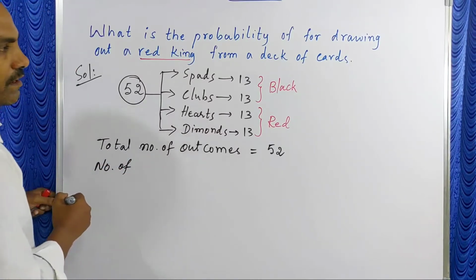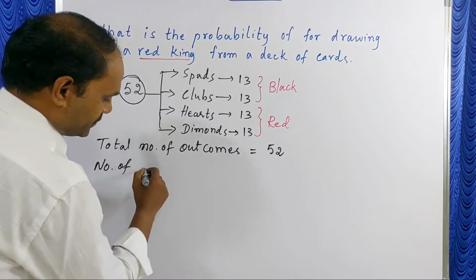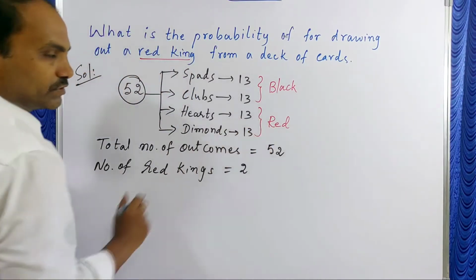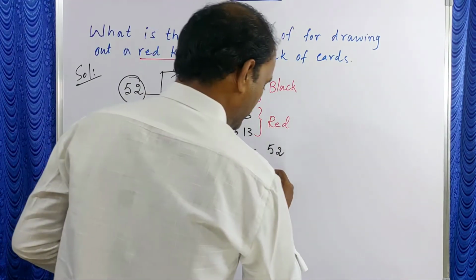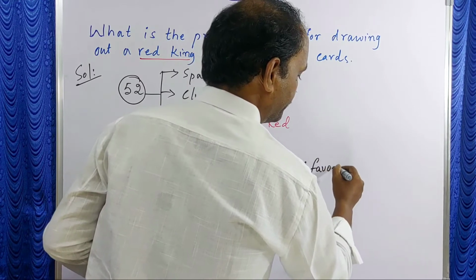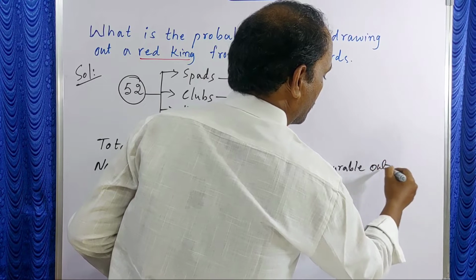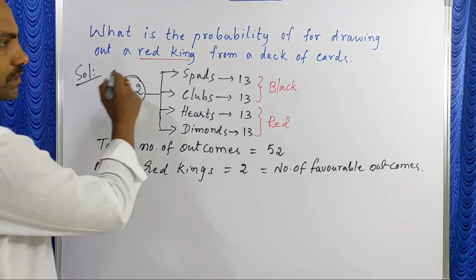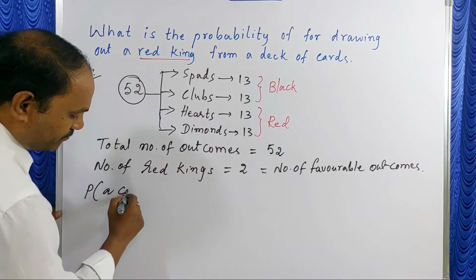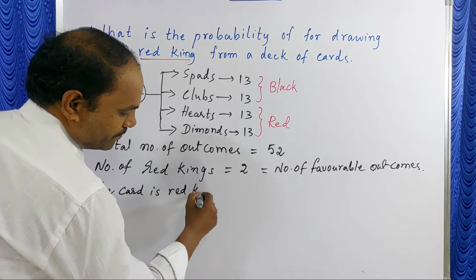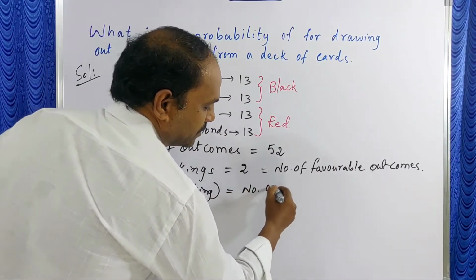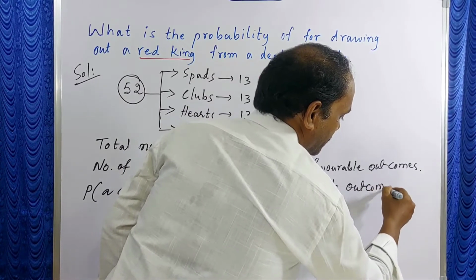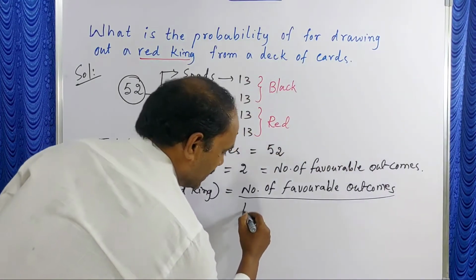Number of red kings is equal to 2 only. So the number of favorable outcomes is 2. Then the probability P of a card being a red king is equal to, the formula is, number of favorable outcomes by total number of outcomes.